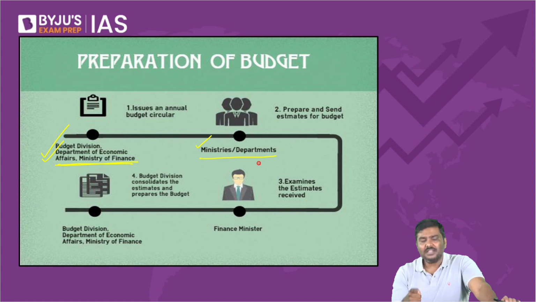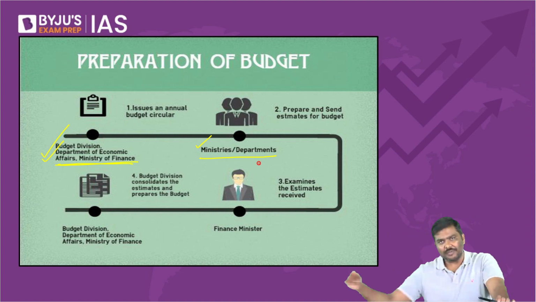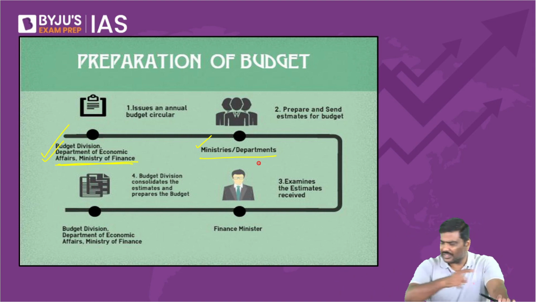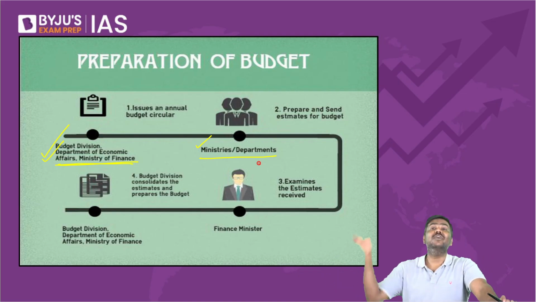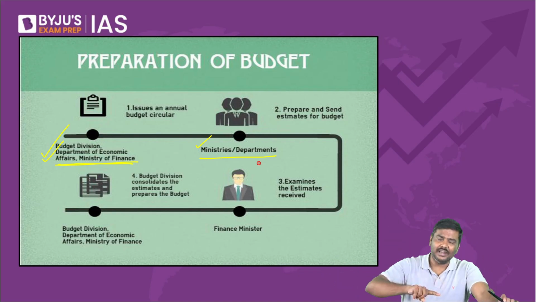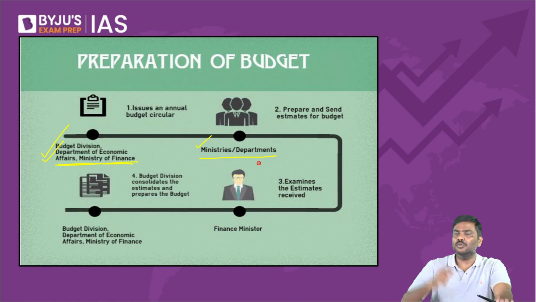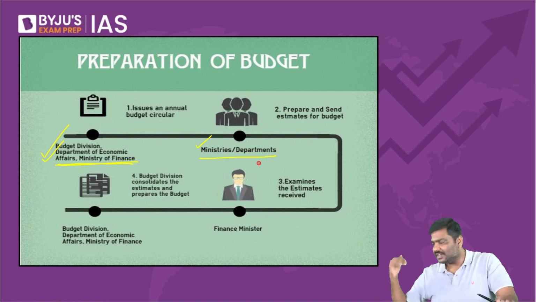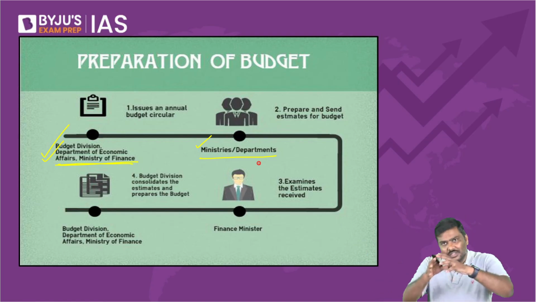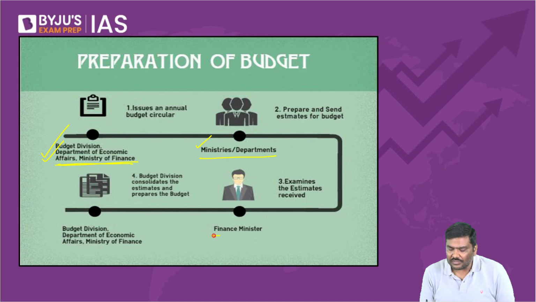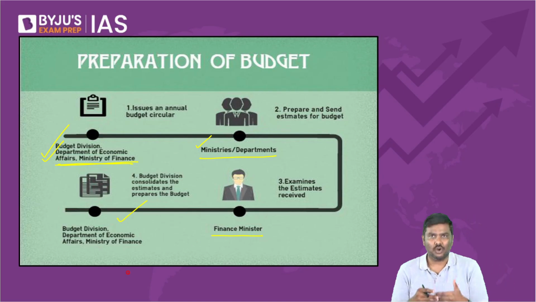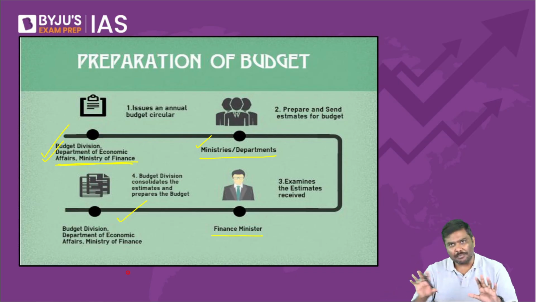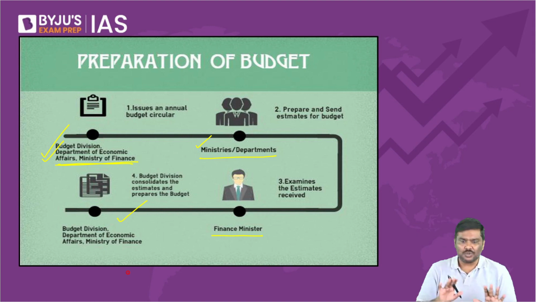Now, the Ministry of Finance will hold consultations with all of them, with these ministries or departments, then finally decide how much funds will be allocated to Ministry 1, Ministry 2, Ministry 3, 4, etc. Once all these are decided, they will be finalized and prepared in a document called the budget document. That is nothing but the appropriation bill. Any problem with the process of preparation of the budget, please do let me know.